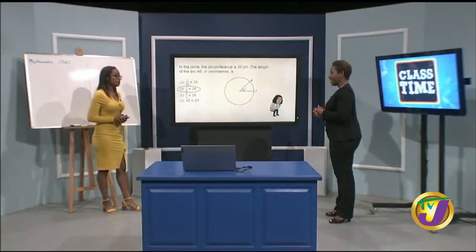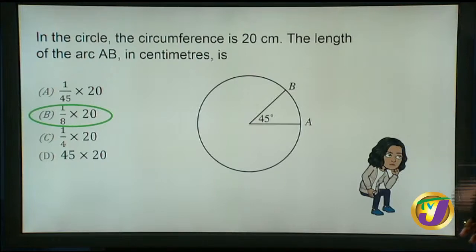Right, B. So again, we have to look at some information that you have to go into the exam with. The total angle within a circle, 360. That's not given. You have to know that, right? You also have to understand what the circumference is. The circumference tells you something about the circle. You have to know that. So these are some things that you have to prepare yourself for when you go in and you meet these words.